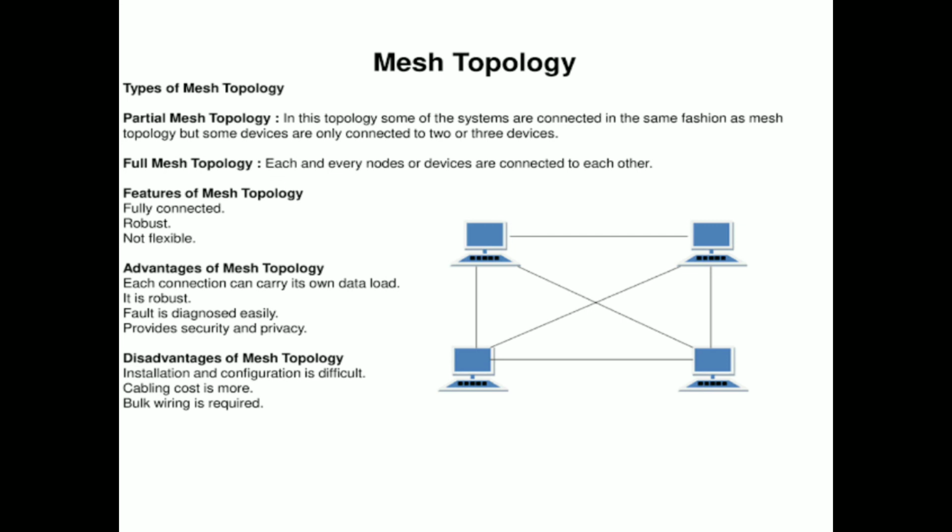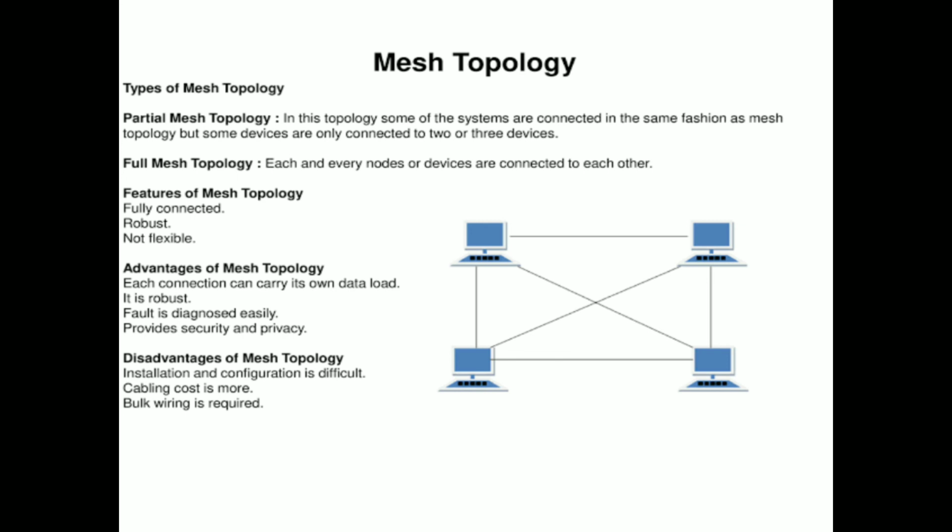So three ways. This is partial mesh topology. And full mesh topology is nothing but each and every device is connected to each other. This is full mesh topology. So features of mesh topology are fully connected, robust and not flexible.